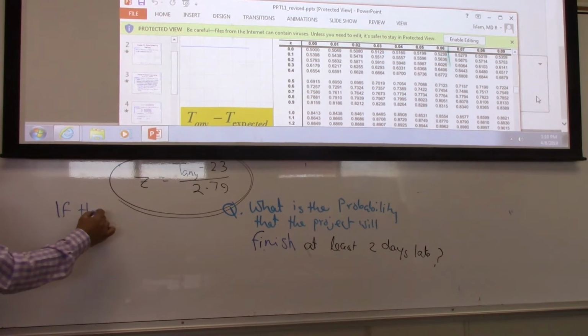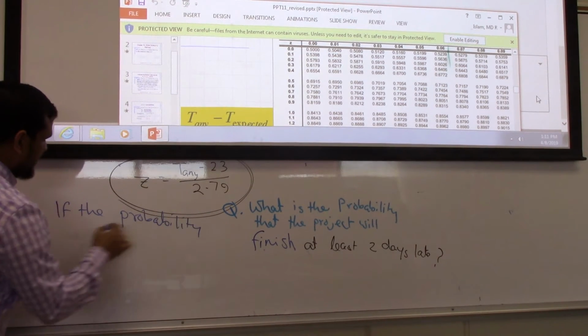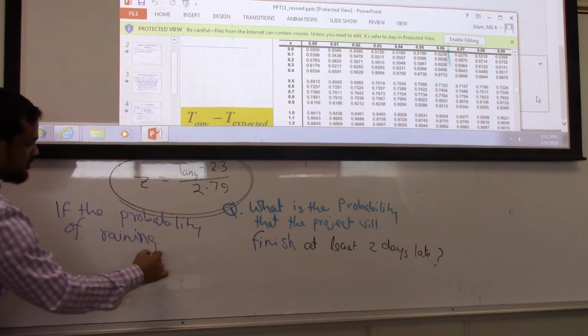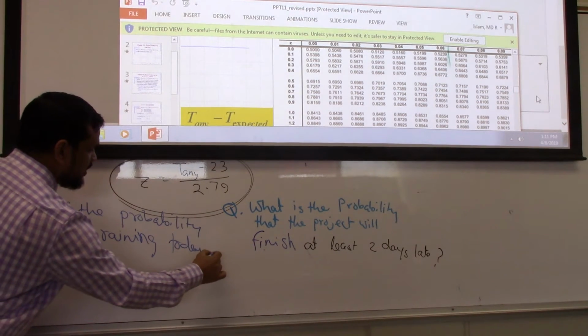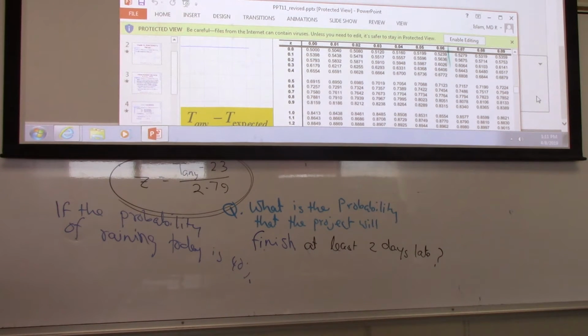If the probability of raining today is 40%, what is the probability of not raining today? 60%. We need this knowledge to solve this.